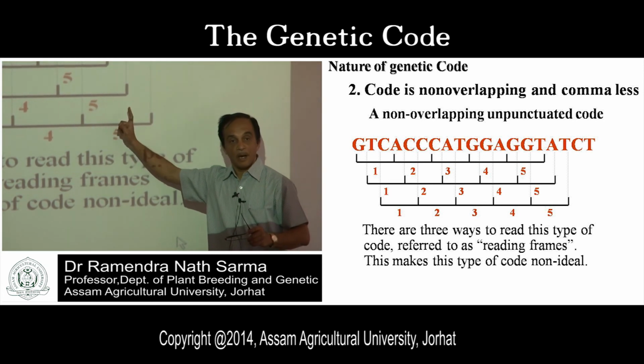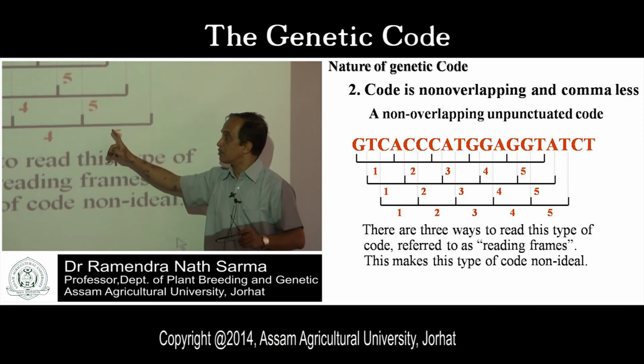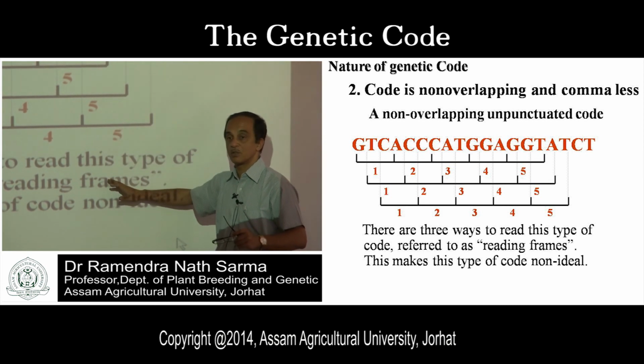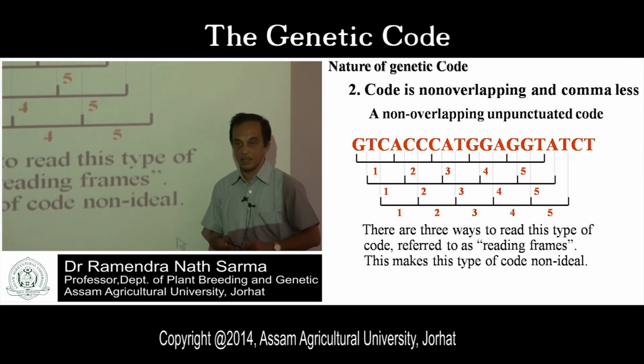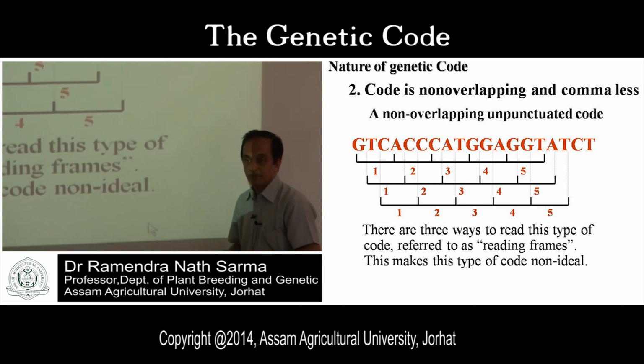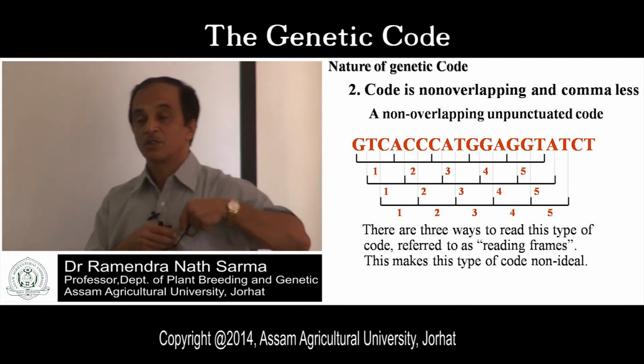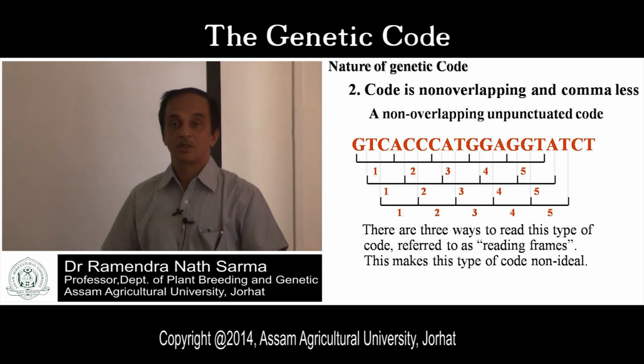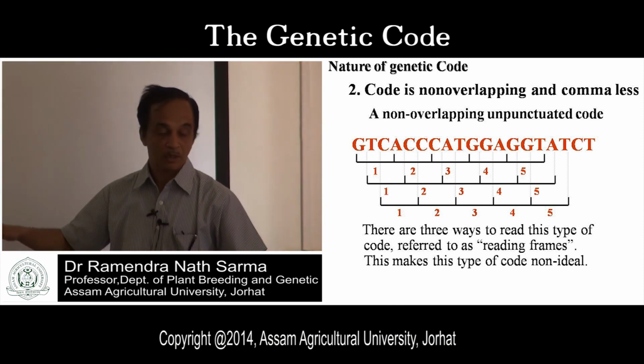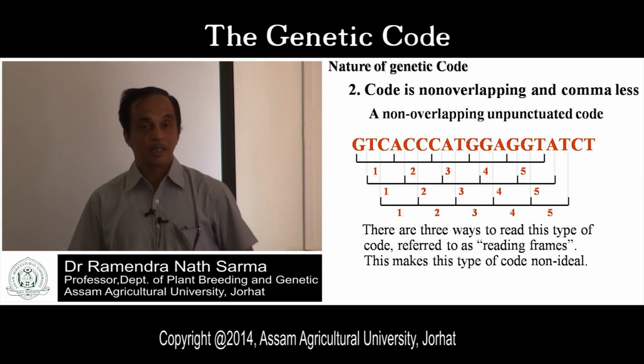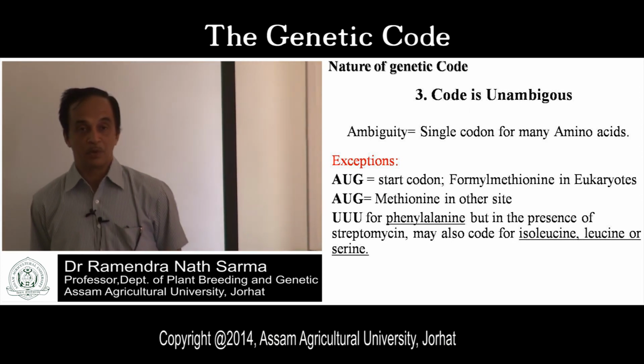Like that, in biology also, sharing of the bases in the genetic codons will be problematic. It is non-ideal, so remember that it is non-ideal. Ideally, genetic codons are commaless and without any overlapping. The next property is that it is unambiguous.